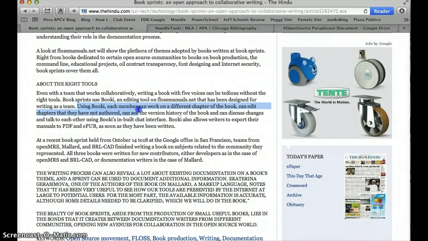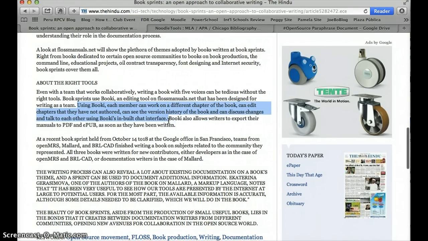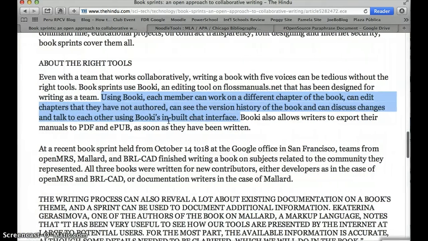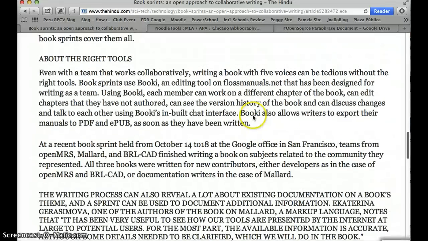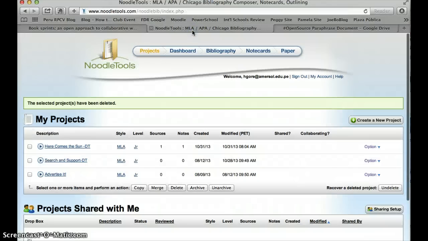And here it is. It says, using Bookie, which is the interactive software they use for these sprints, each member can work on a different chapter of the book, can edit chapters that they have not authored, can see the version history of the book, and can discuss changes and talk to each other using Bookie's built-in chat interface. Since that expresses what a book sprint is so well, and it's so consistent with the open source model, I'm going to copy this quotation and paste it into my note cards in my NoodleTools project.